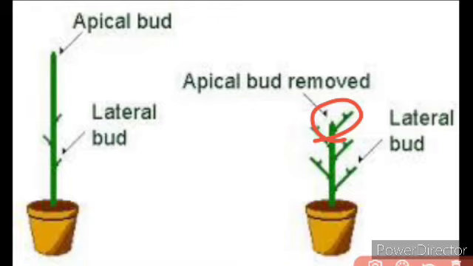So if you see, the auxins produced at the apical bud suppress the growth of the lateral bud. It inhibits the growth of the lateral bud, so that is called apical dominance.